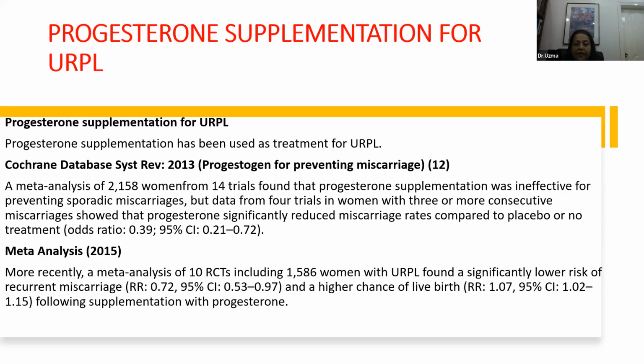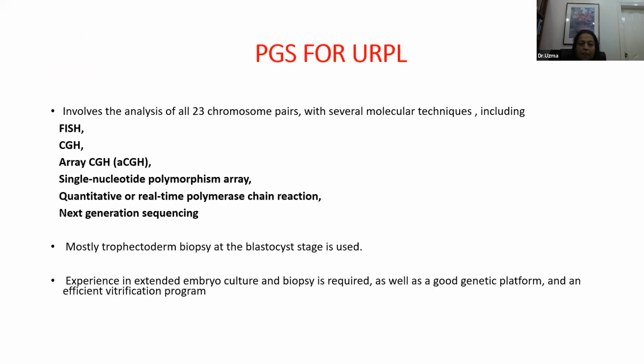There is another meta-analysis that was conducted in 2015 of 10 randomized controlled trials and included more than 1,500 women. They also found a significantly lower risk of recurrent miscarriage and a higher chance of live birth following supplementation with progesterone. So you can give progesterone to these patients even if you don't find any cause for the pregnancy losses.